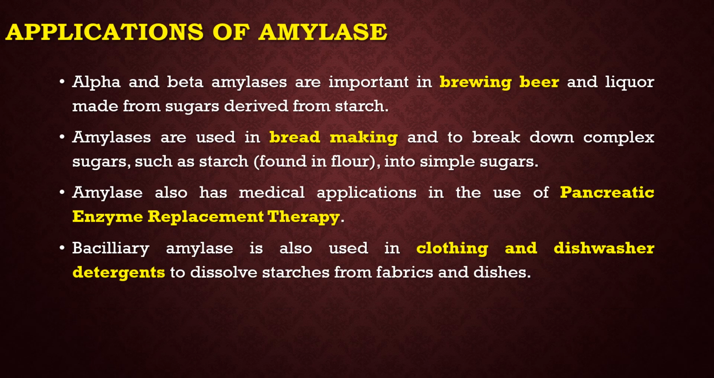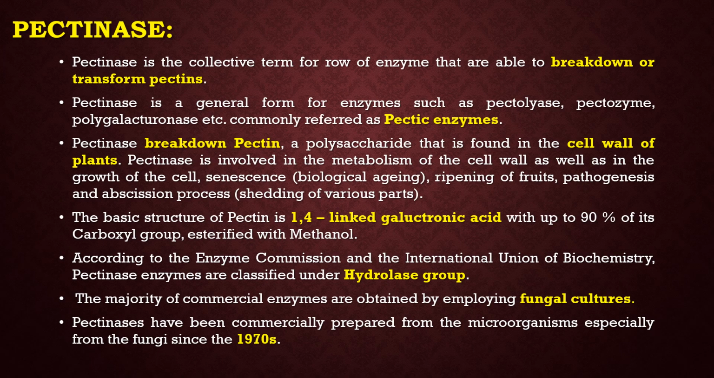Application of amylase enzymes. Alpha and beta amylases are important in brewing beer and liquor made from sugars derived from starch. Amylases are used in bread making and to break down complex sugars such as starch into simple sugars. Amylase also has medical applications in pancreatic enzyme replacement therapy. Bacterial amylase is also used in clothing and dishwasher detergents to dissolve starches from fabrics and dishes.